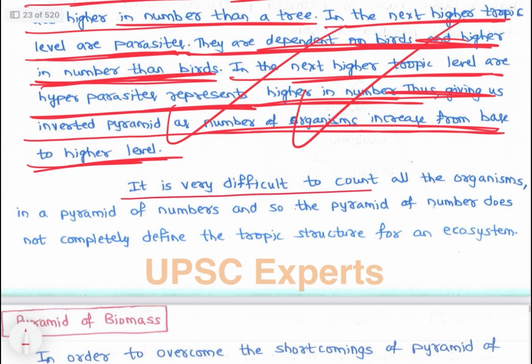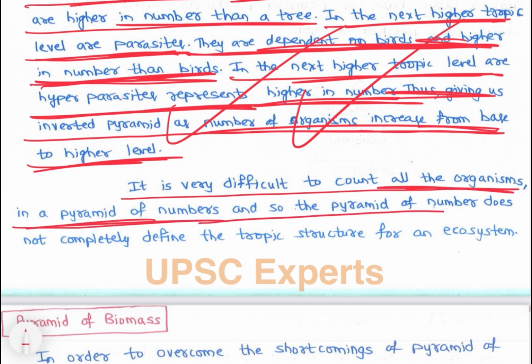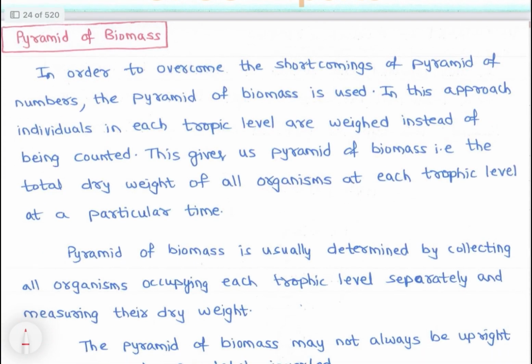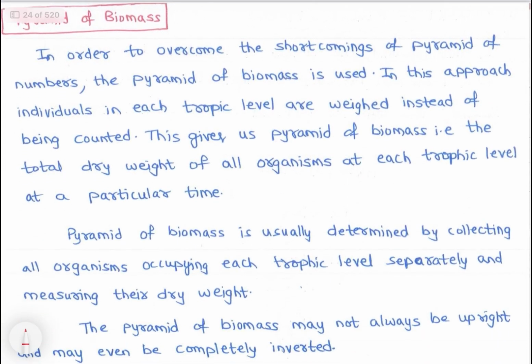It is very difficult to count all the organisms in a pyramid of numbers, and so the pyramid of number does not completely define the trophic structure for an ecosystem. So the pyramid of numbers has limitations, right? That's why we rely on the pyramid of biomass also sometimes. So this is the second one, that is the pyramid of biomass.